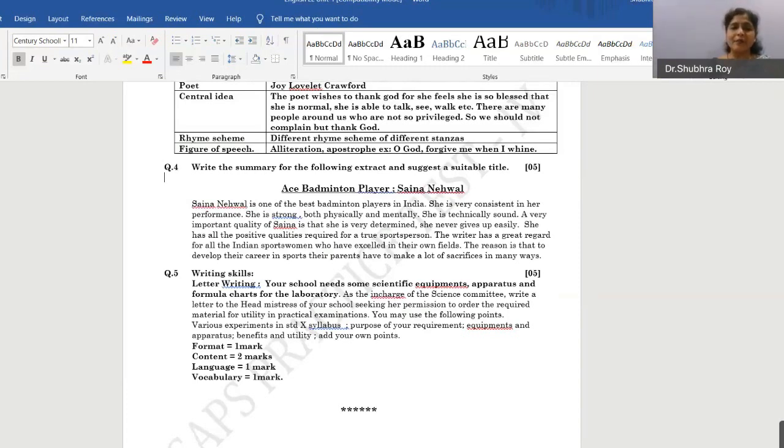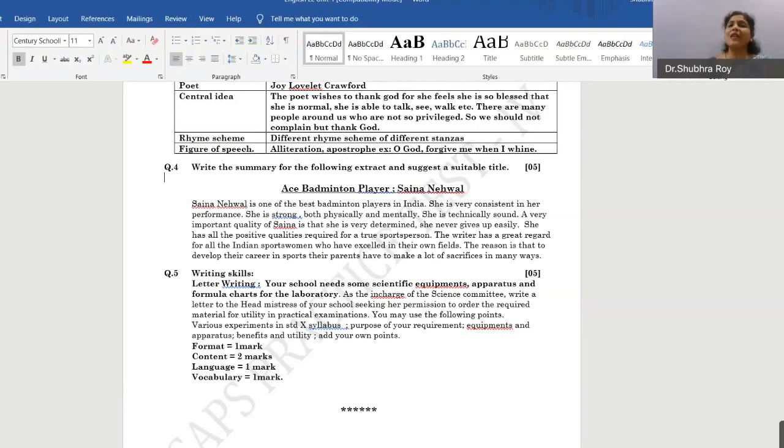So I think I have completed all the areas with your activity sheet number 4. Question 1 is based on language study. Question 2 is based on the seen passage. There are 5 questions in the seen passage. Activity 1 is simple factual. Activity 2 is complex factual. Activity 3 is based on vocabulary. Activity 4 is grammar. And activity 5 is personal response.